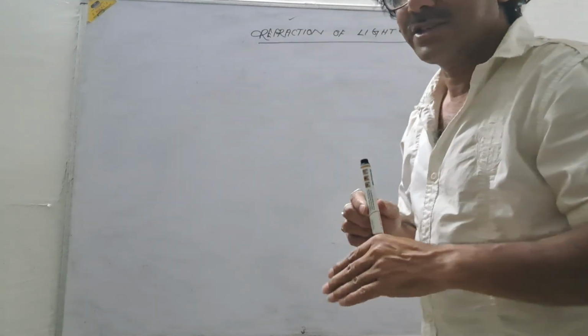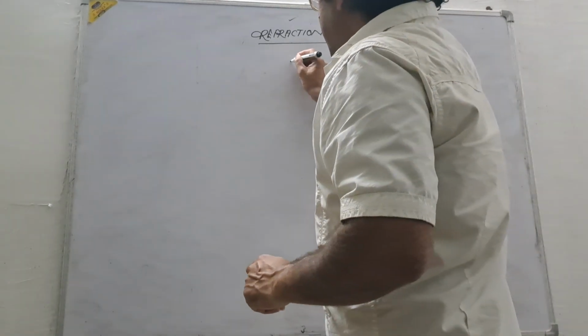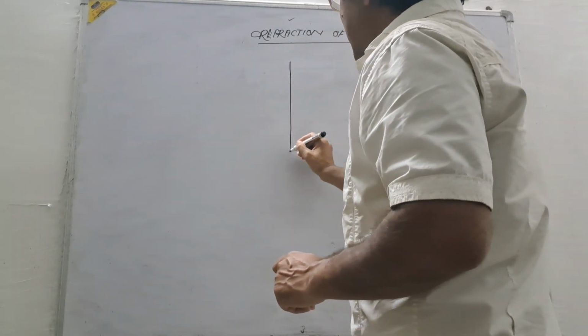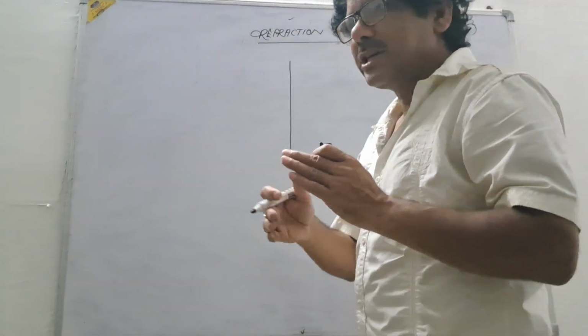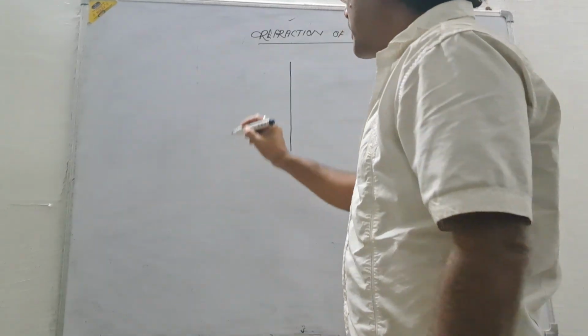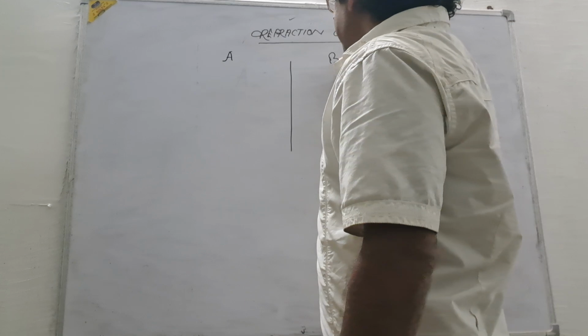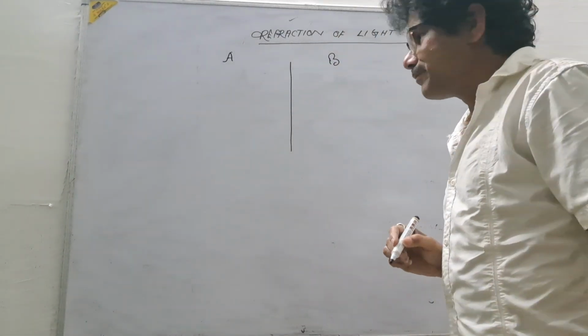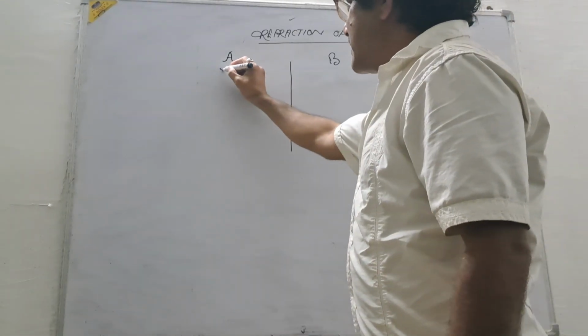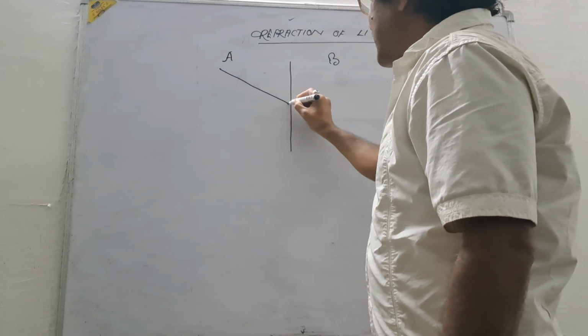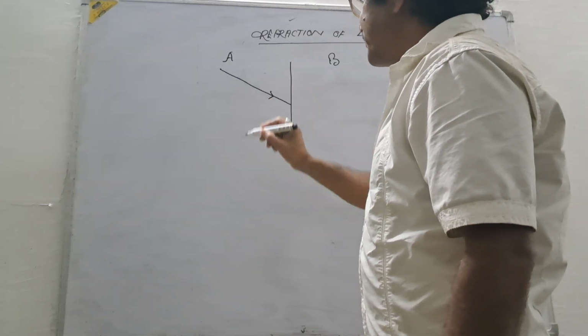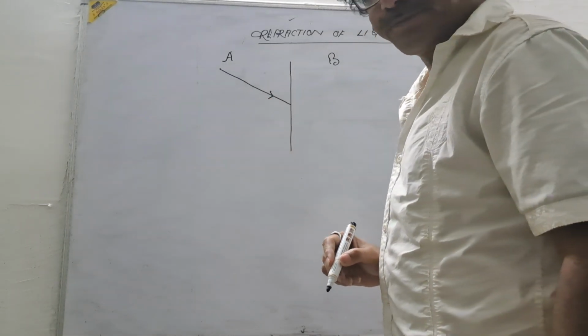Now you see, this is a boundary separating two media. Media is the plural form of medium. Say A is a medium, B is a medium. Two media. So a light ray is incident on this boundary.